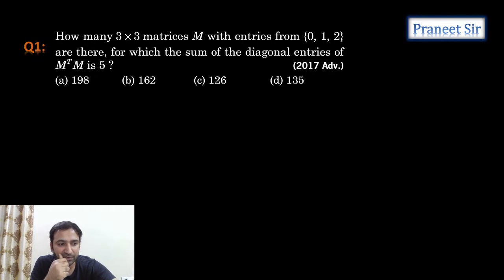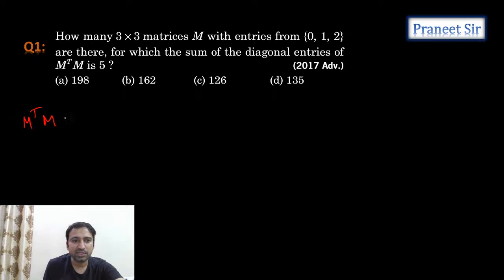See, this type of question we have done at mains level also. In the mains previous year questions also we have done a similar question. M transpose M equals 5 means you take any 3x3 matrix, and calculate M transpose M.